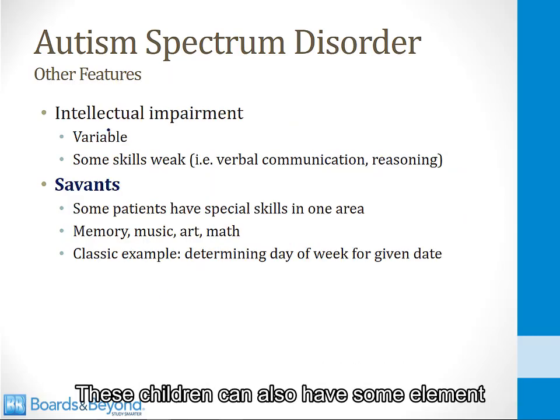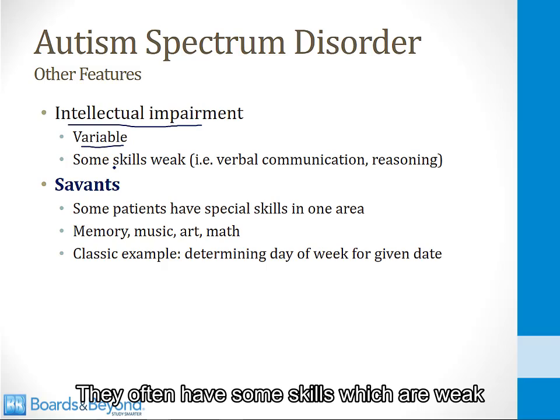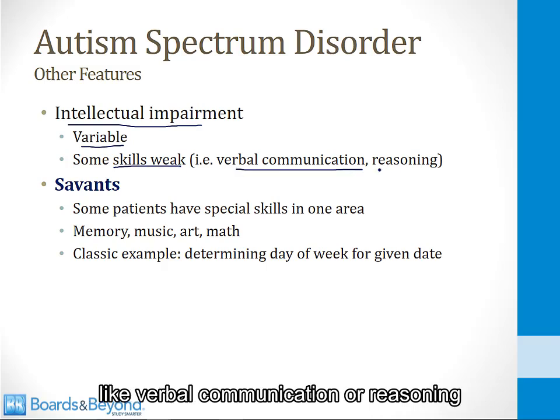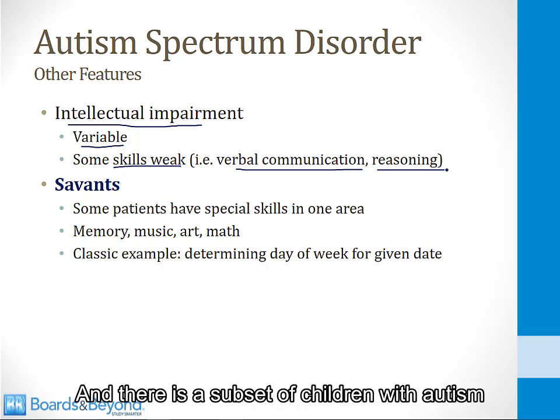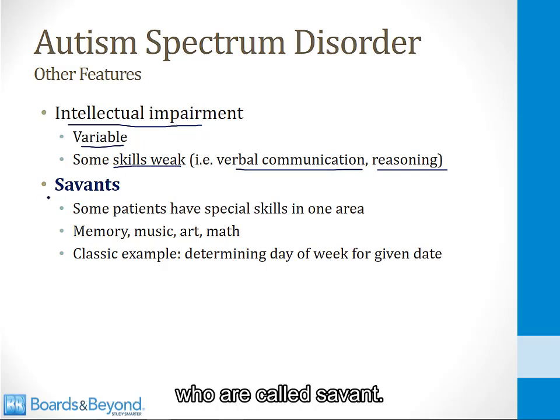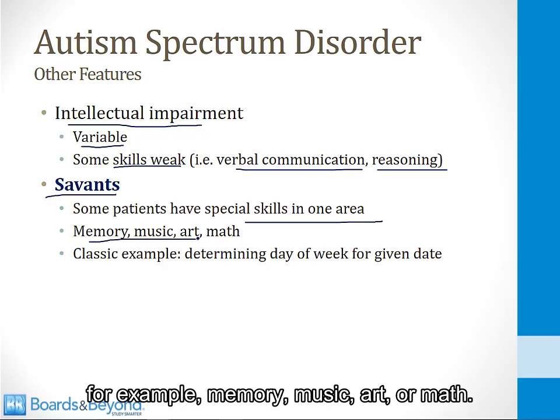These children can also have some element of intellectual impairment. This is variable. They often have some skills which are weak, like verbal communication or reasoning, but they may have other skills that are normal. And there is a subset of children with autism who are called savants. These children have exceptional skills in one specific area, for example, memory, music, art, or math.